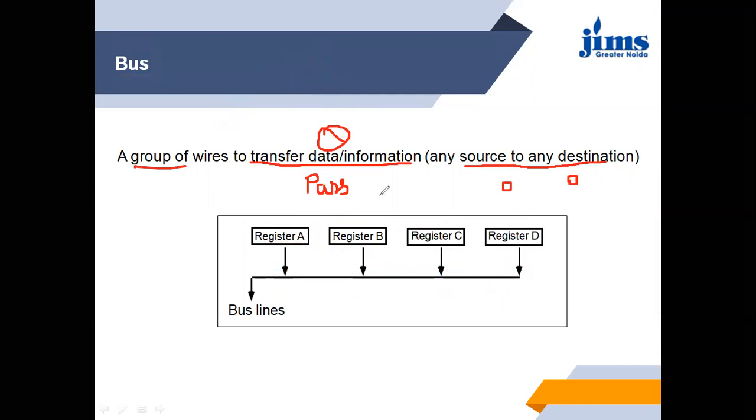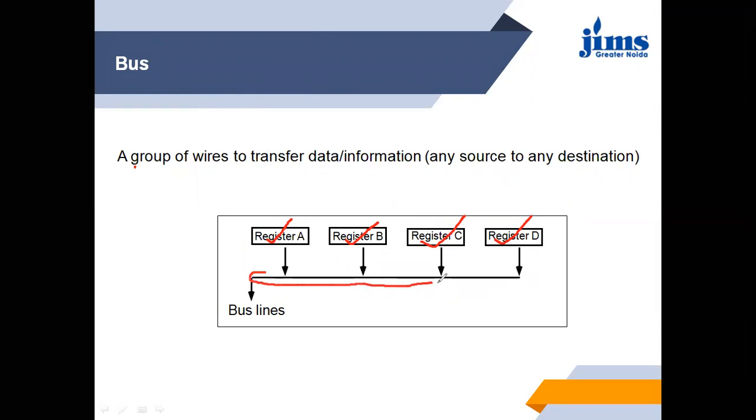When we discuss the example of the bus over here, these are different registers: register A, register B, register C, and register D. This bus is a wire. It can be a single wire or a collection of wires, but at this point we are studying a collection of wires, which is why we say bus.